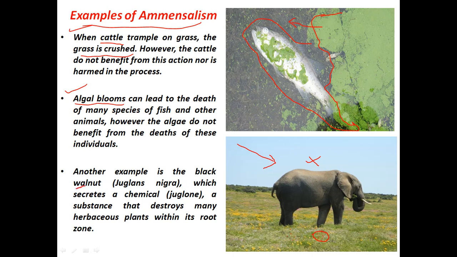Another example is the black walnut tree. The roots of the black walnut tree secrete a chemical called juglone. This chemical substance inhibits or destroys the other herbaceous plants that are present within the root zone of the walnut tree. That's why you might have noticed that you do not find plants surviving within the root zone of the walnut tree. So this is amensalism, because the walnut tree remains unaffected, but its chemical secretions destroy the other plants that are present within its root zone.